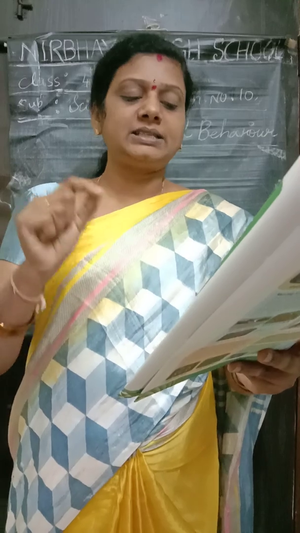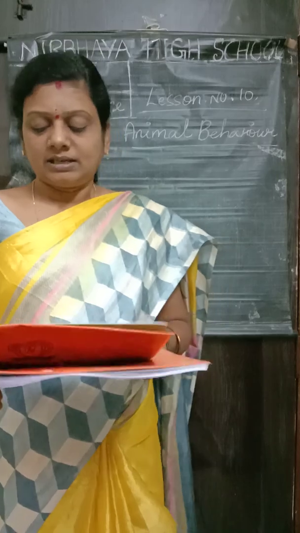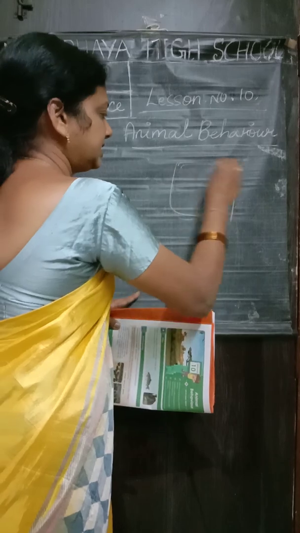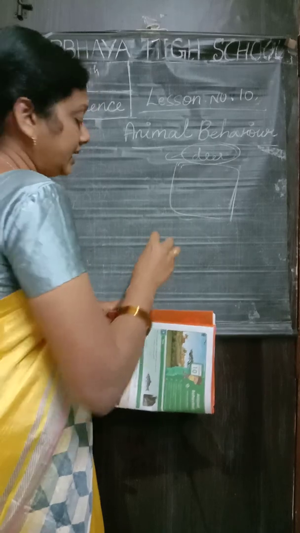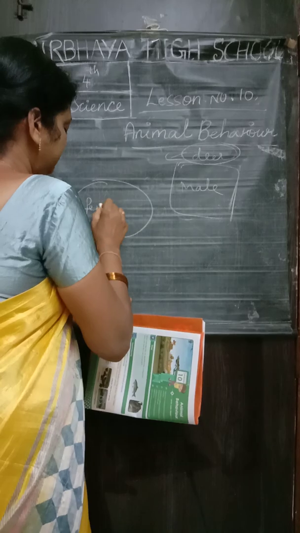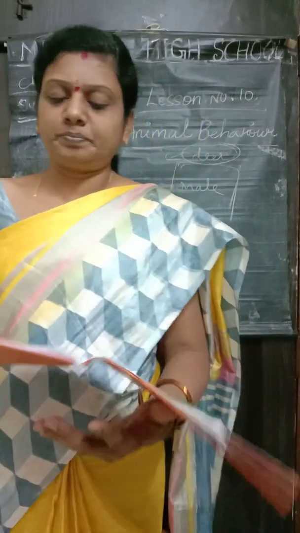Deer have a separate group for males, and a separate group for females and the baby deer. Some birds and fish also live and travel in groups. Some will maintain a male group. Which one is that? It is deer. A group of males, and some females and babies also.